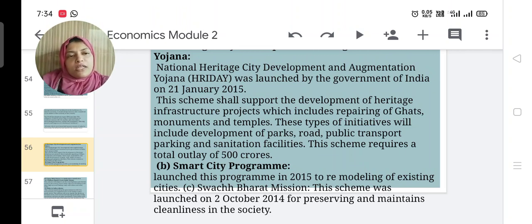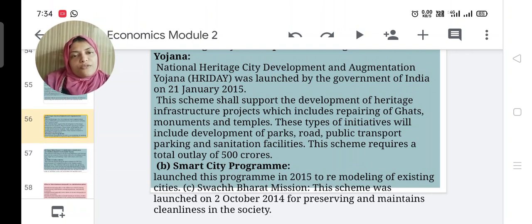Then third one is Swachh Bharat Mission. You have heard this term in college in several contexts for cleaning purposes. This scheme was launched on 2nd October 2014 for preserving and maintaining cleanliness in society. Mainly this scheme is used for the purpose of cleaning the society.